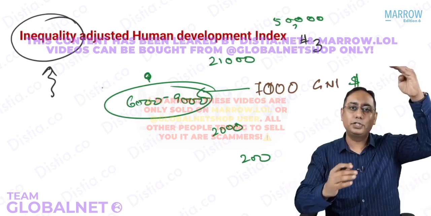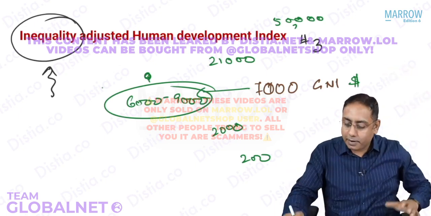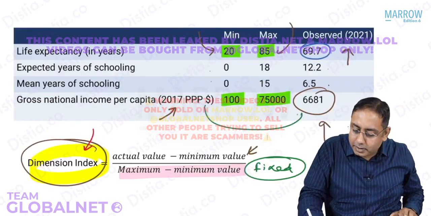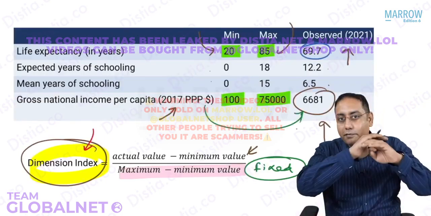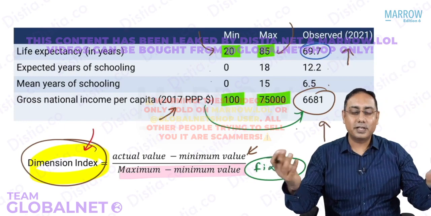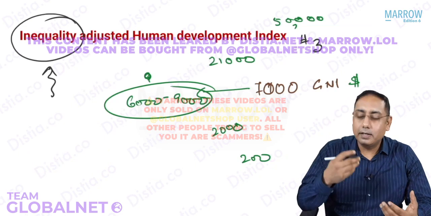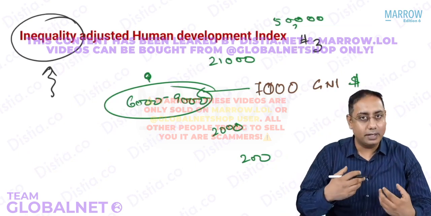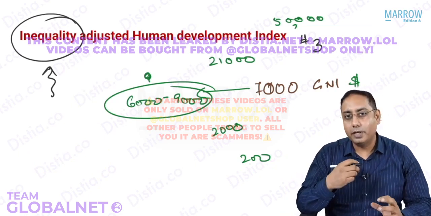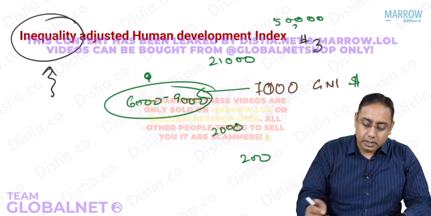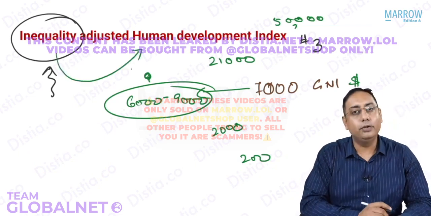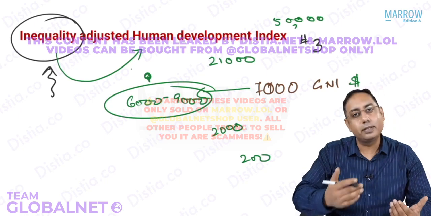The rich may be much richer, the poor may be much poorer, and the average GNI would still be the same. Or there could be that everybody is earning 7,000 US dollars. Are you able to understand what we mean by inequalities? There could be income inequalities, gender inequalities, rural-urban inequalities. So once you adjust for this in the Human Development Index, it is a better indicator than HDI.